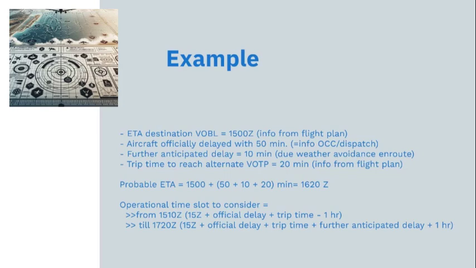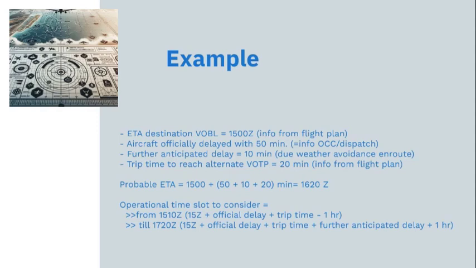For example, we have an ETA at our destination, Bengaluru airport, of 1500 Zulu, from the info we get from the flight plan. We have already been contacted that there's an official delay of 50 minutes. There is a further anticipated delay of around 10 minutes because we anticipate some weather avoidance. And we have to take into account the trip time to reach the alternate, which is around 20 minutes.